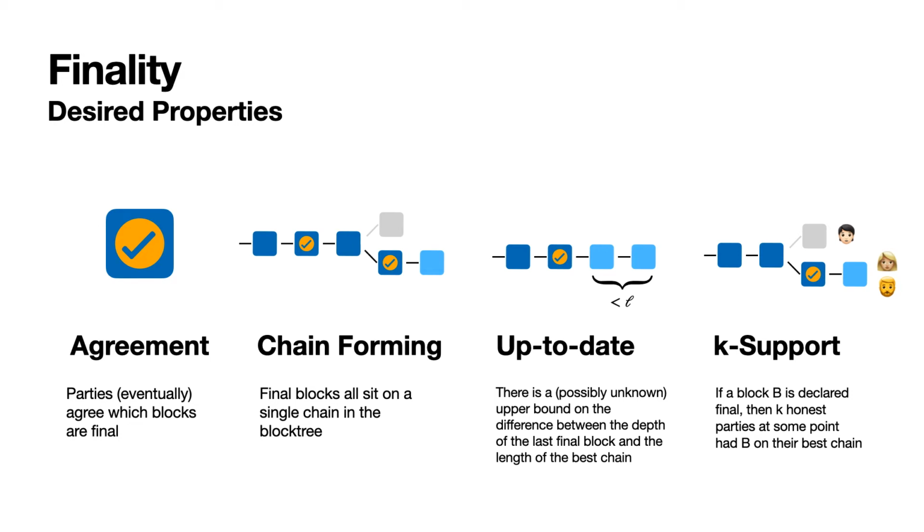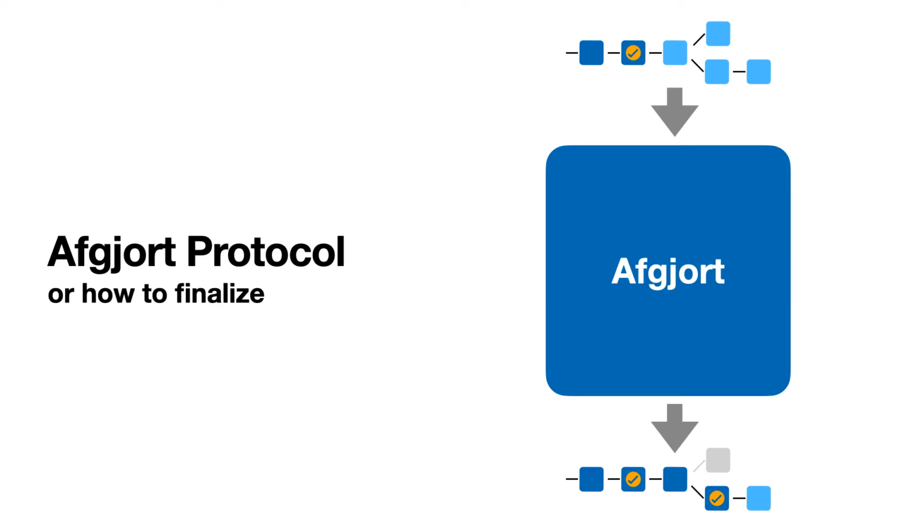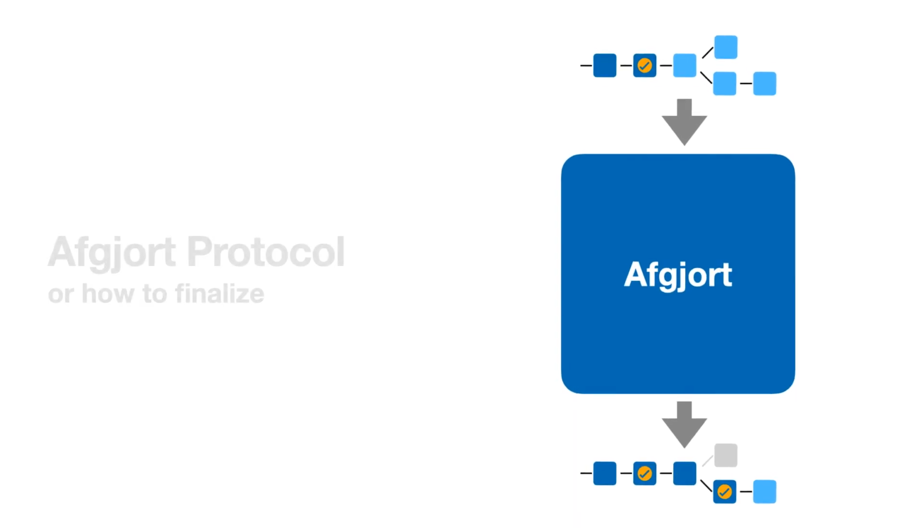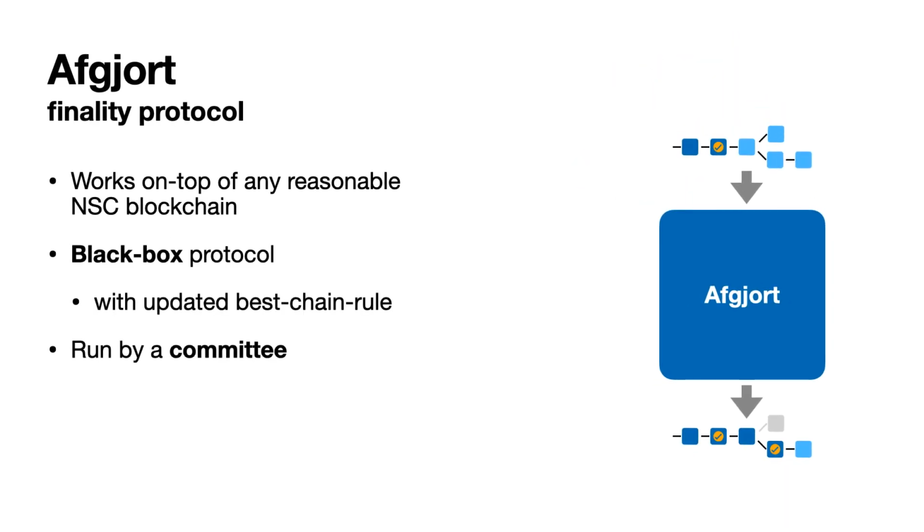So that brings us to how to finalize, or the Ouroboros Leios protocol. So here are the key facts. Our protocol works on top of any, well, reasonable Nakamoto-style blockchain, where reasonable is roughly defined as having common prefix, and we have bounds on dishonest chain growth and chain quality.